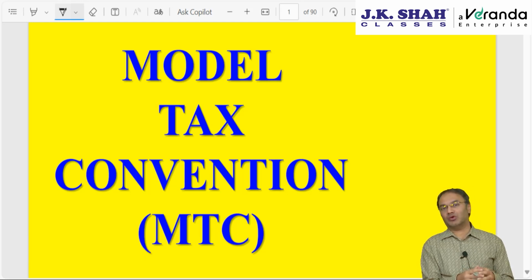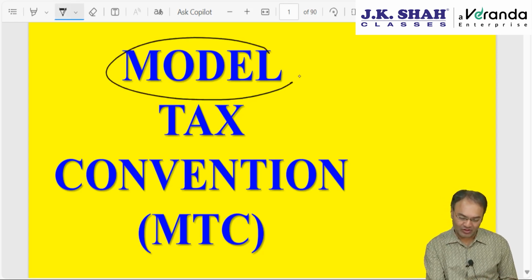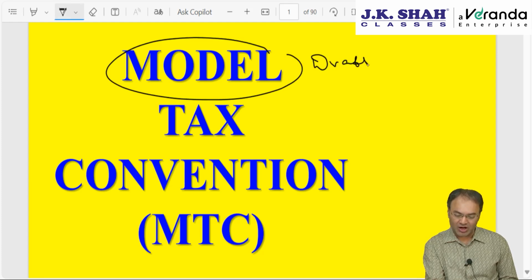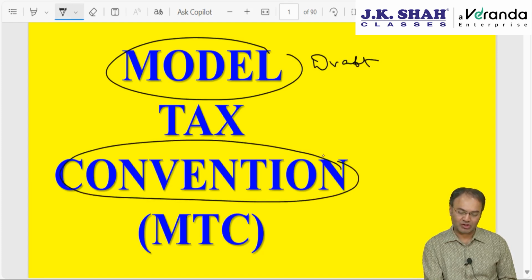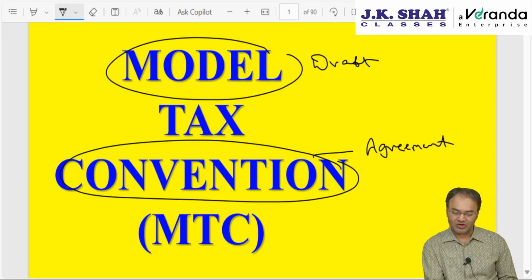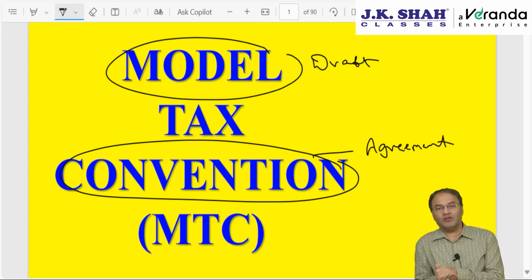In this we are going to revise today this chapter called Model Tax Convention, MTC. What is model? Model means draft, that is rough. And what is convention? Convention means agreement. Convention means agreement, and draft agreement is nothing but a rough agreement.